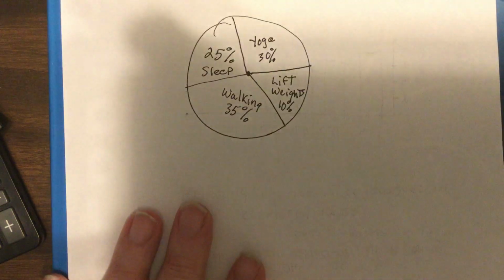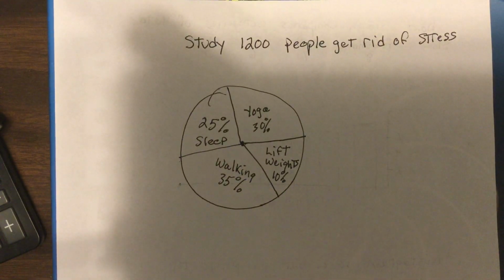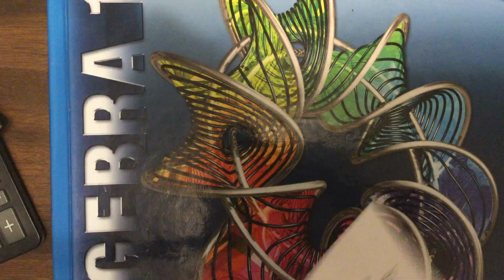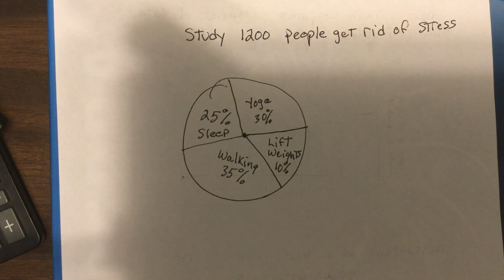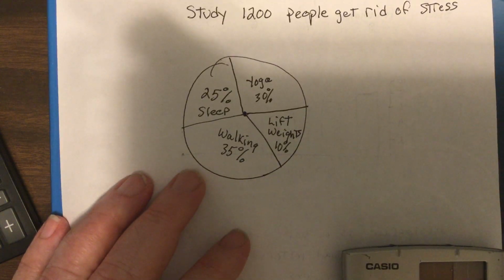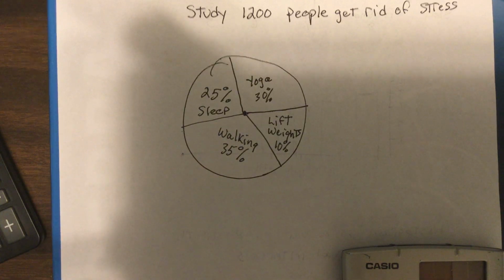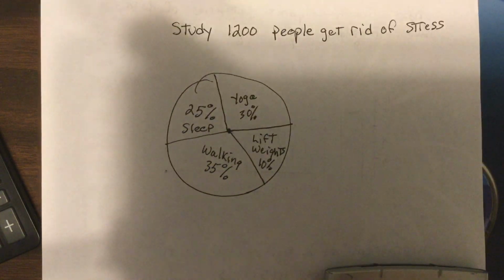Now, last graph. This last section, I want you to actually read the section that has the homework on page 45 and 46. But the last one I want to do, and then you can read the rest and look it over, is what if we have a circle graph, and this is a study from 1,200 people.